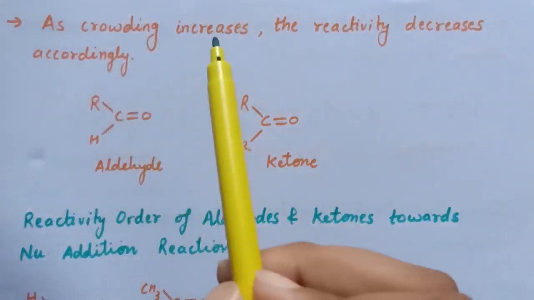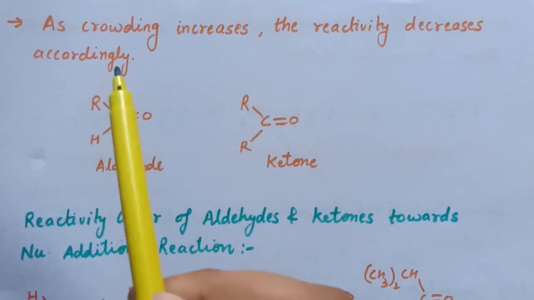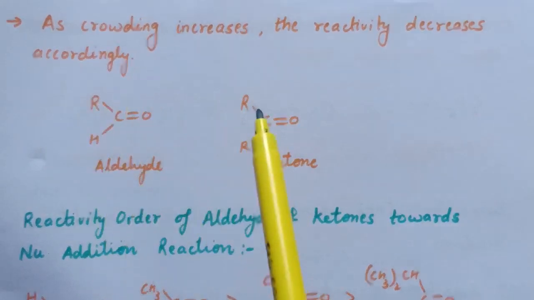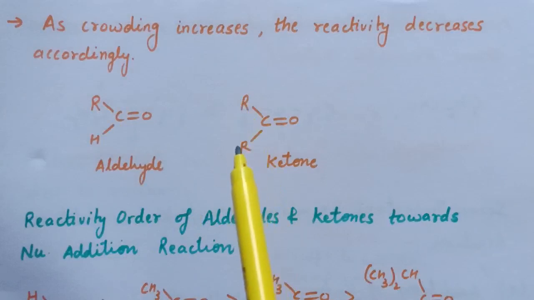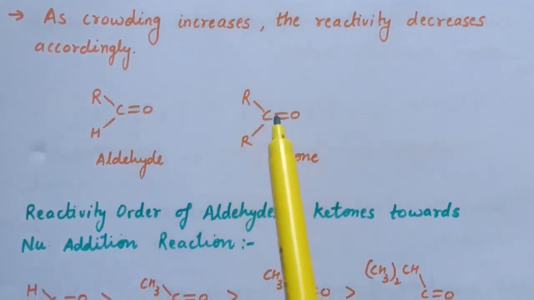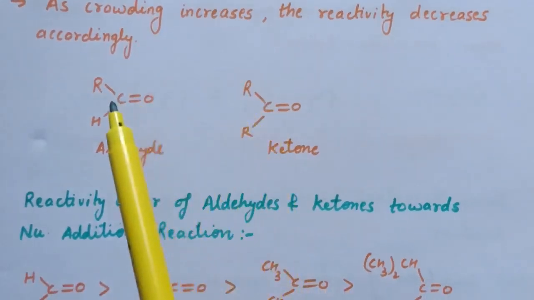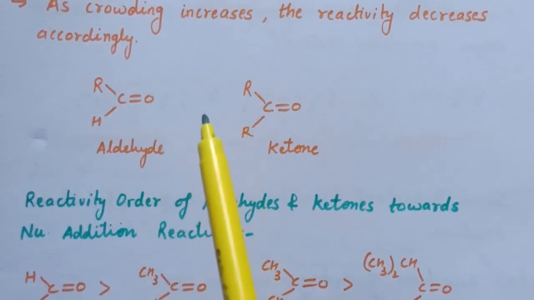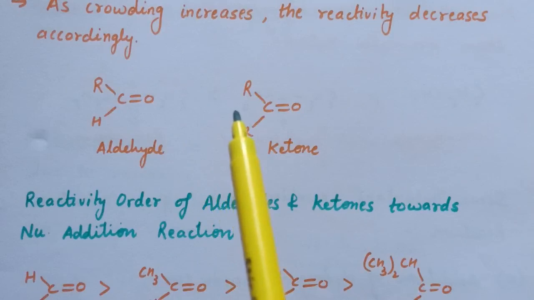As crowding increases, the reactivity decreases accordingly. So in case of aldehyde, there is only one R group, whereas in case of ketone, there are two R groups. So in case of ketones, there is more steric hindrance as compared to aldehydes. That is why aldehydes are more reactive than ketones towards nucleophilic addition reaction.